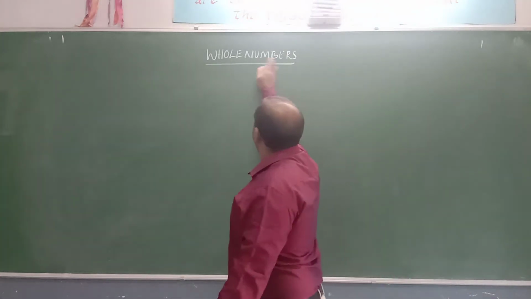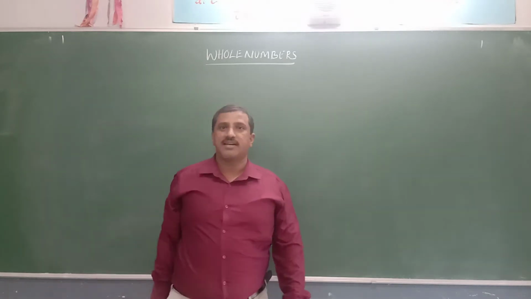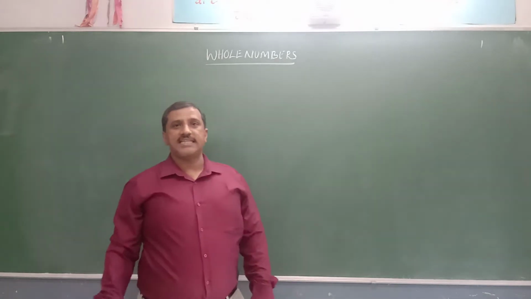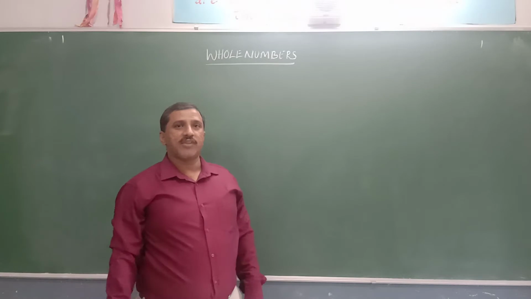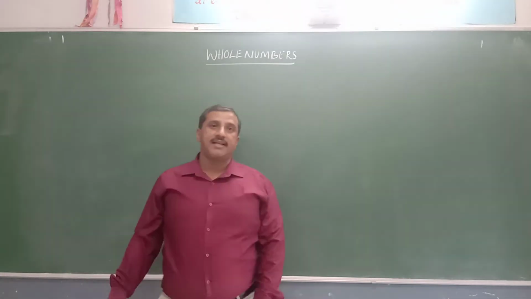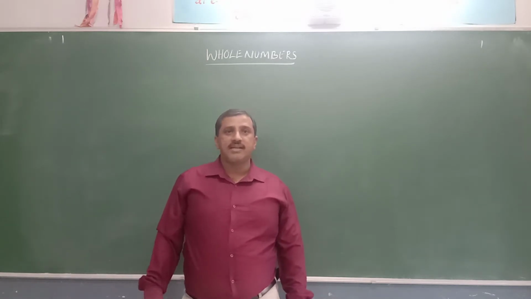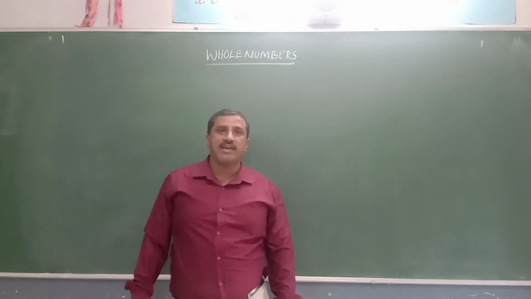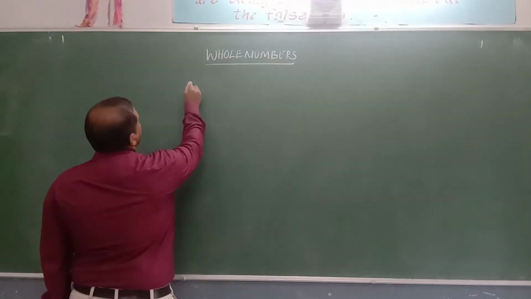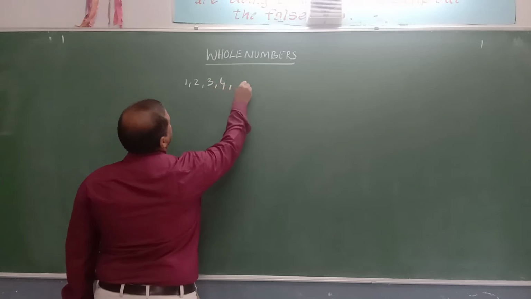So, numbers you have studied and learned since your KG level, that is from nursery, LKG, UKG, first, second, until now. You studied some numbers we use for counting. Generally, when we start counting, from where do we start? We start counting from 1, 2, 3, 4, and so on.